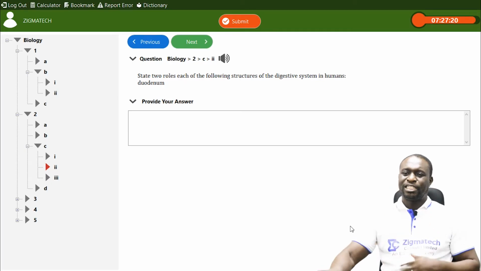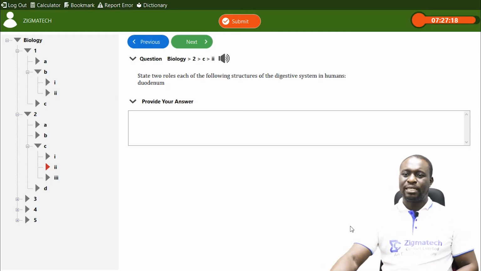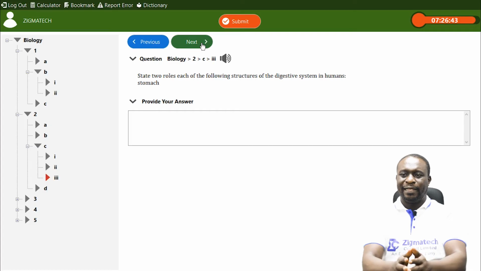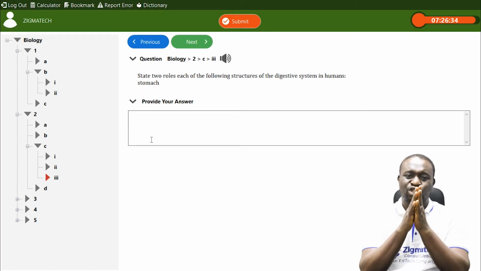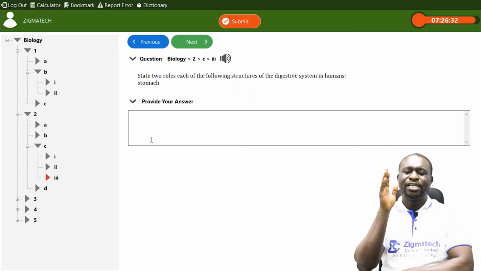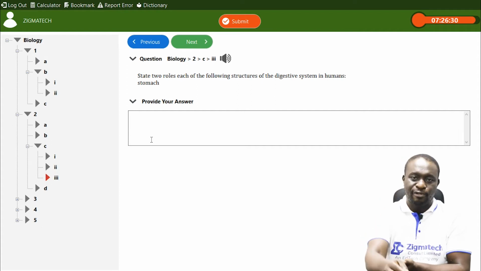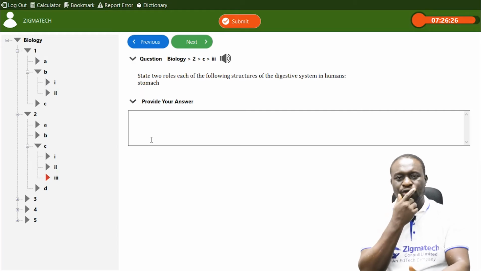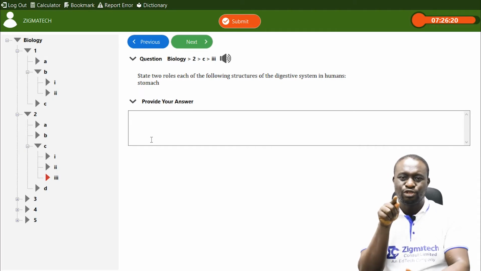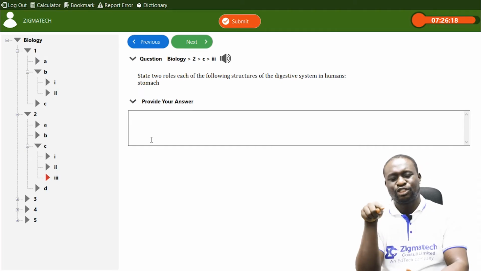All right. Now let's move to the next one. That should be 2CII. The question is, state 2 roles each of the following structures of the digestive system in humans. Now we are talking about the next one, which is called the stomach. But please note that the stomach comes before the duodenum. So when the food is ingested through the mouth, it passes through the esophagus. From the esophagus, it enters into the stomach. From the stomach, it gets to the duodenum.